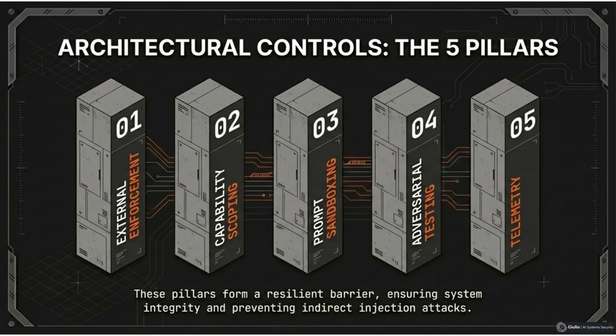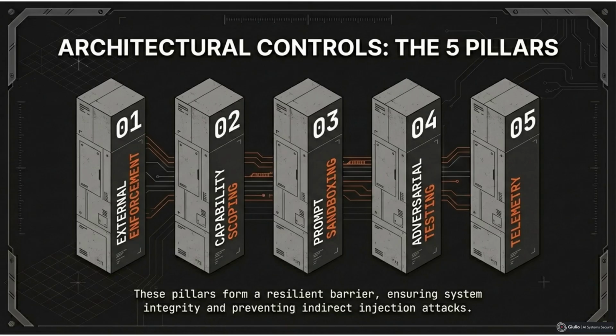Third, implement prompt sandboxing. Treat all untrusted input, including user content and retrieved documents, as potentially hostile data. Filter and isolate that content before it enters trusted system context. Never concatenate raw text directly into privileged prompts without inspection. Trust boundaries must be explicit. Fourth, formalize adversarial testing. Use red teaming to test reasoning behavior. Test instruction overrides, role confusion, context poisoning, and tool misuse. Security maturity increases when testing is systematic, not reactive to public jailbreak examples.